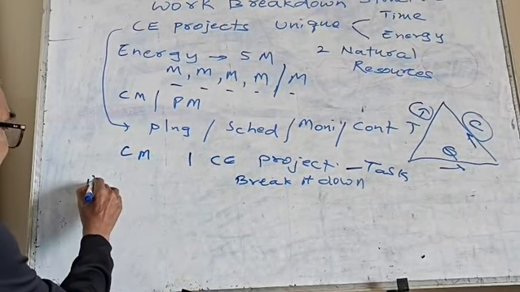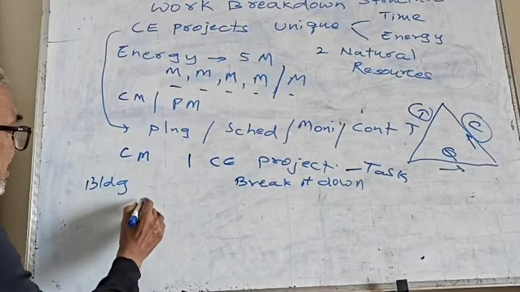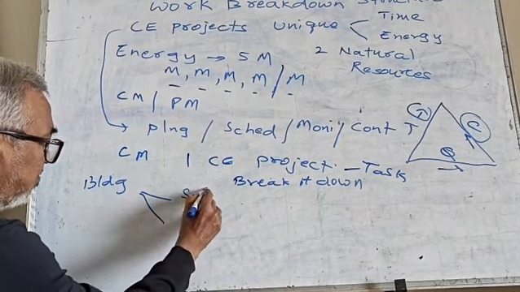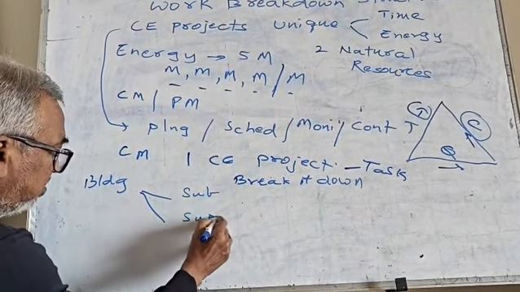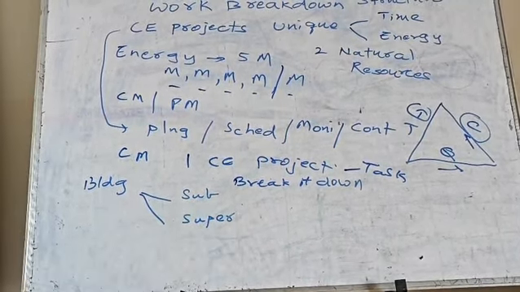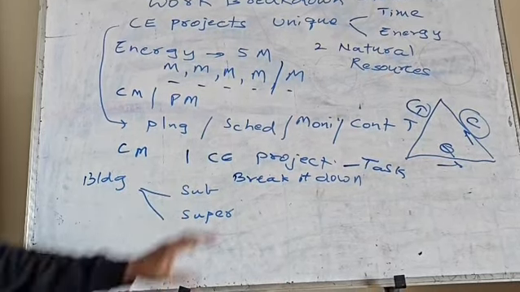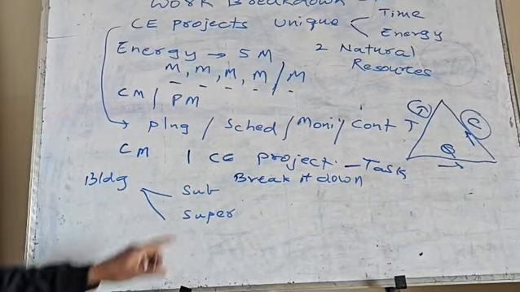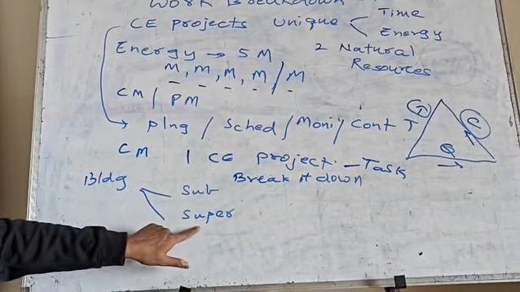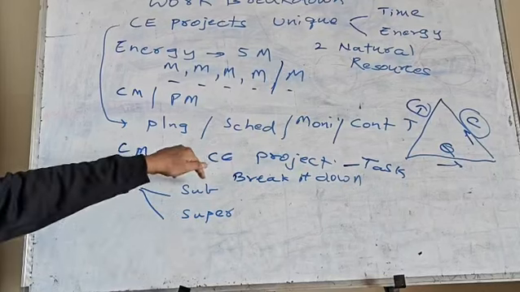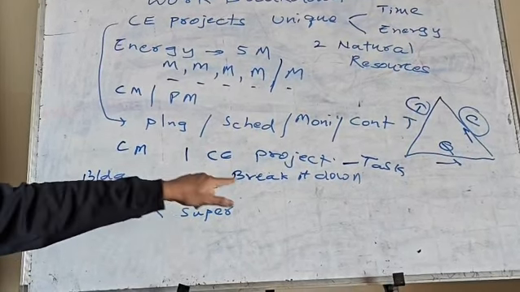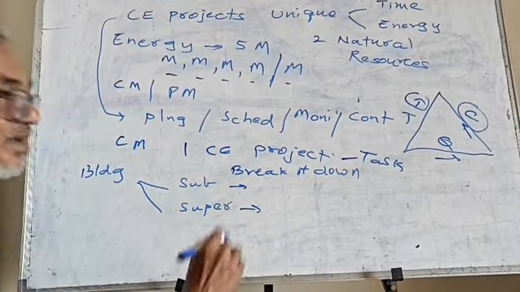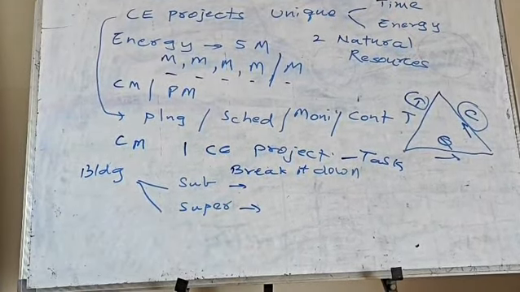Basically the building can be mostly broken down into substructure and superstructure. Basically these again you can call as two tasks. This is one task, these are two tasks. And we call it a substructure and we call it a superstructure. Now what are the elements that are coming into substructure? We need to identify here. What are the elements that are going to come into the superstructure? We need to elaborate here.